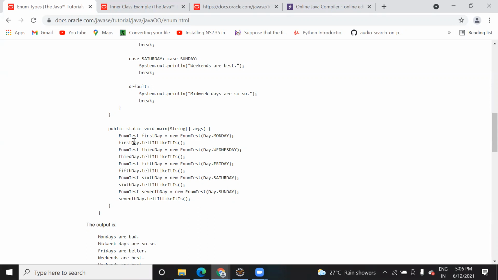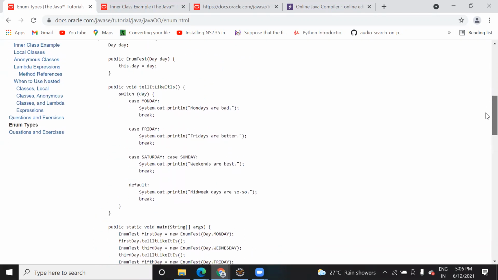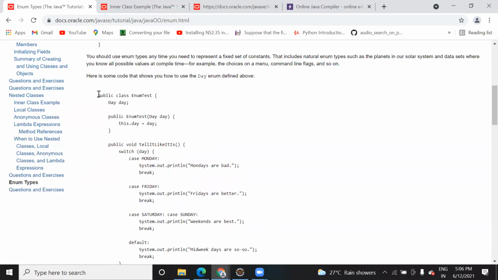So when you call this, first day is an object, right? So this object is going to call this, and when you call this function, inside that function you will assign the first value, Monday. Is it complex? Yes, a little bit. You just run this and you will understand what we have done. You first created a class.